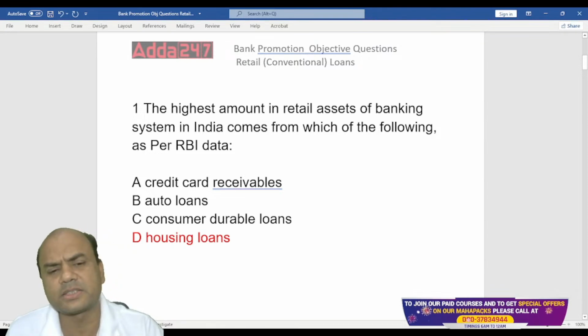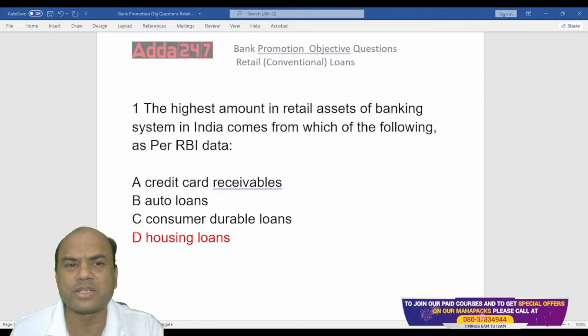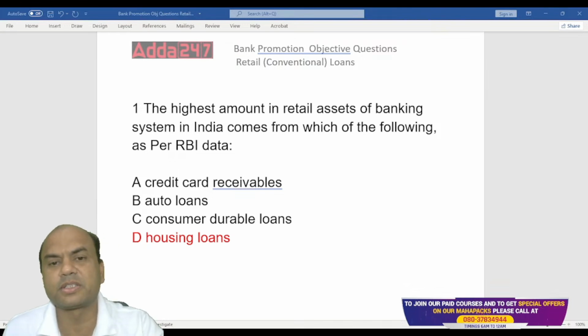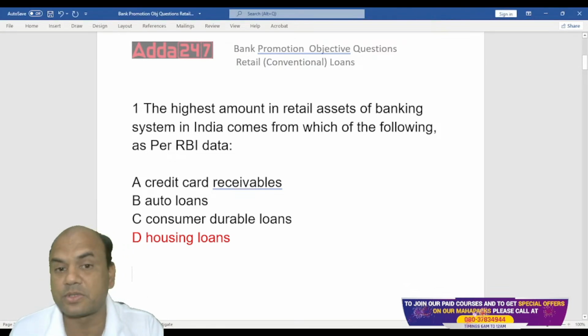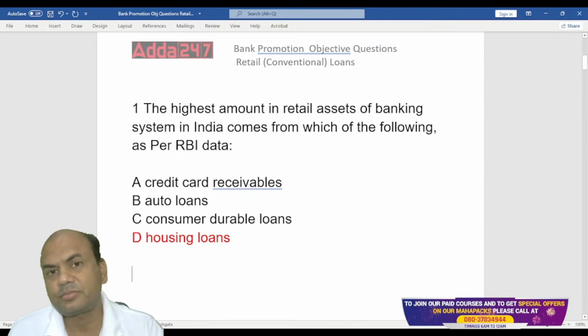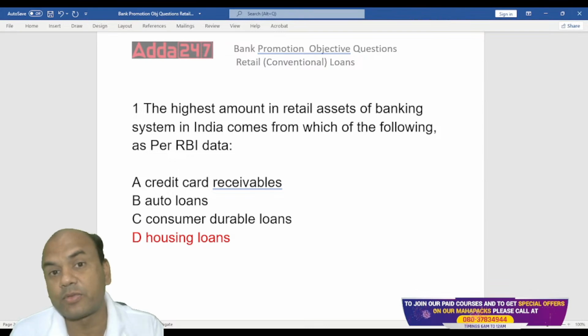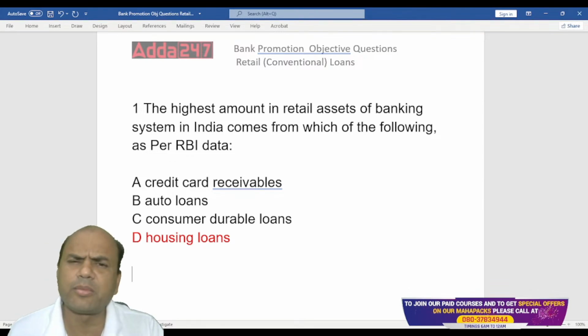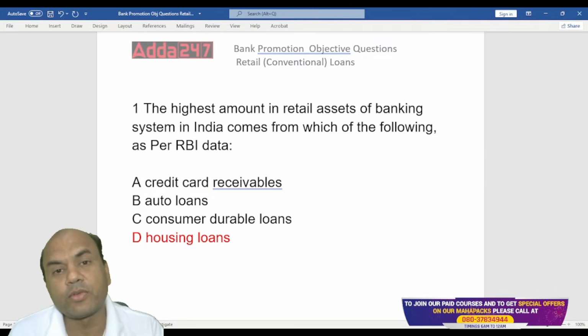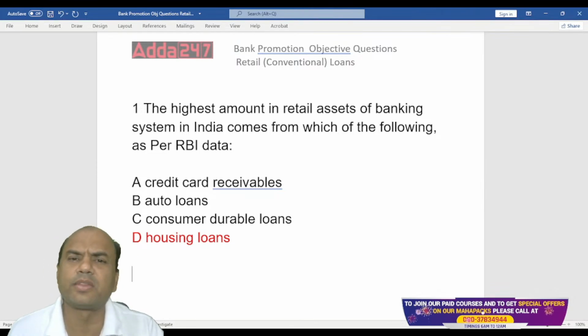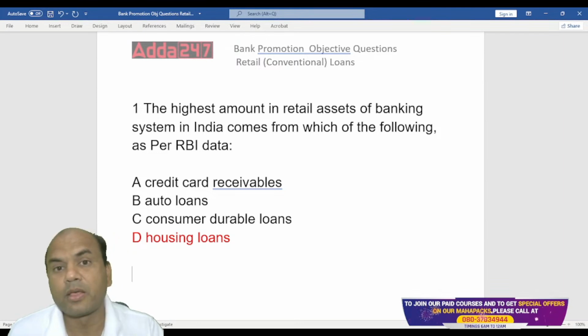That's why all the banks are now focusing on home loans. And of course, why shouldn't they? Because home loans are the safest loans as of now. Why the safest? The main reason is, what is the value of the house? Let's say I take a house of 50 lakhs. What is the amount of loan we give against that house? Very important point. Do we give more than 50 lakhs or less than 50 lakhs? Of course, we give less than 50 lakhs, isn't it? So your house is of 50 lakhs, and you're giving a loan of around 35 or 40 lakhs.